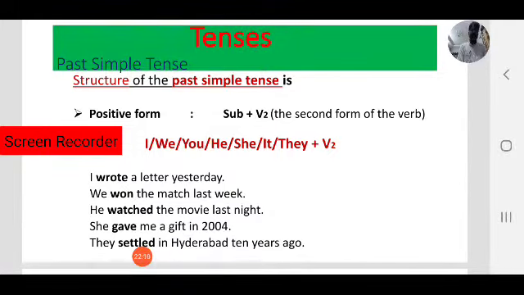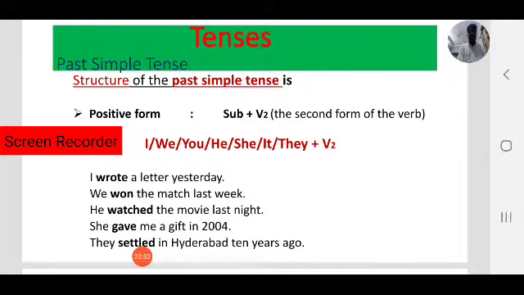I wrote a letter yesterday. We won the match last week. Last week is a specific time. Won the match. Won is the second form of win. Win, won. In past simple, we use the second form of the verb, or past form. So we won the match last week, or last night, last month, or in January, in 1999.